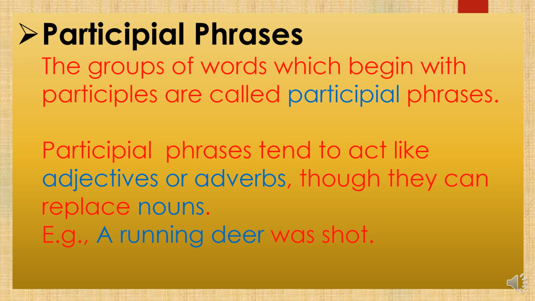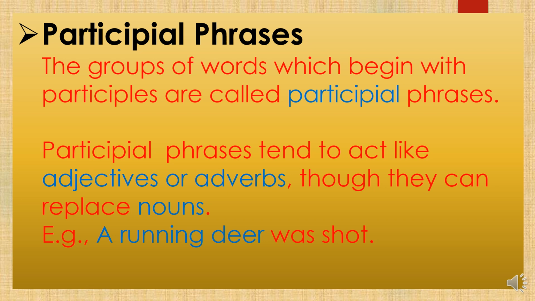In the first example we have seen that scolding every time made him away from his child. So it was a noun because it is not telling any quality, and it can be replaced by a pronoun. Scolding every time made him away from his child. So you can put it in place of scolding every time: it made him away from his child. So a pronoun can replace the first part. So it is a noun and therefore it is a gerund phrase.